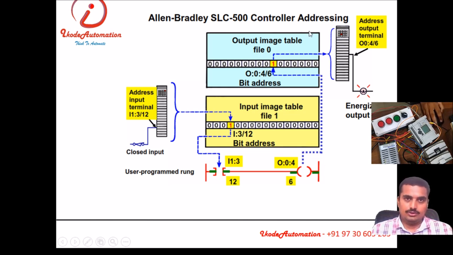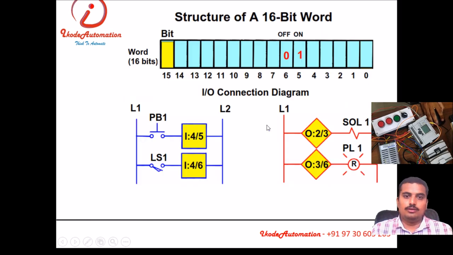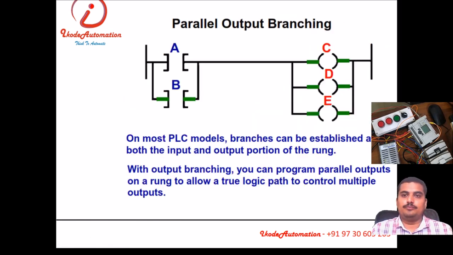Here is the complete scenario. We have the input card, and the physical input is there. If this input is closed, it will show status 1. Then it will read the input, run the program, and adjust the output according to the input status and the logic of the program. This is how a PLC works.